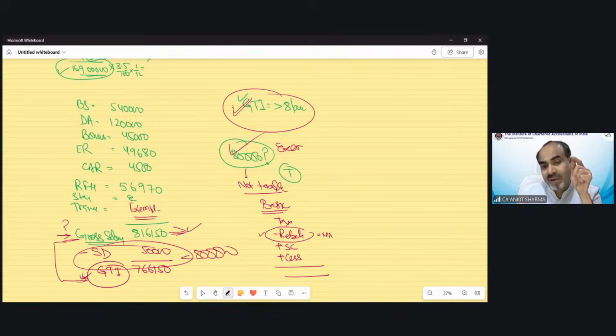If you write it by yourself, you will automatically recall whether rebate is applicable or not. So if surcharge is applicable, and you write it over here, you'll automatically recall whether surcharge is going to be applicable or not. In the same way, just understand the provision. When we say GTI needs to be checked, then you cannot stop at gross salary. It can cost you a lot.